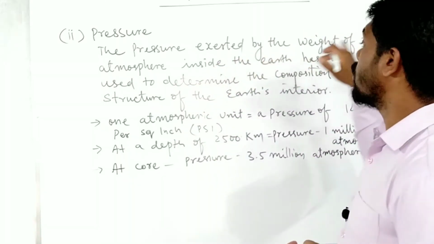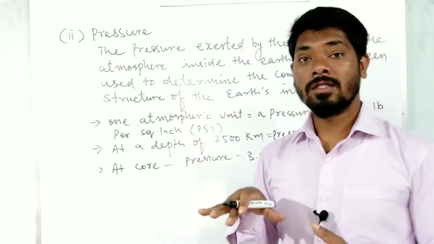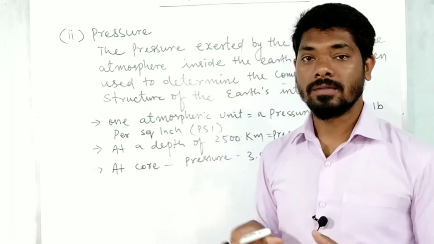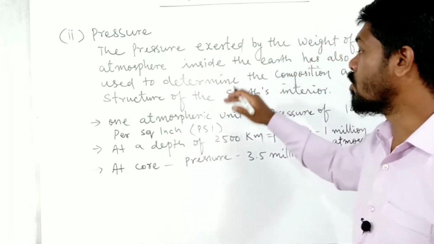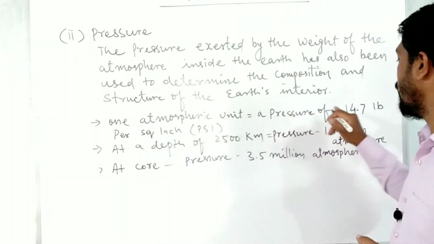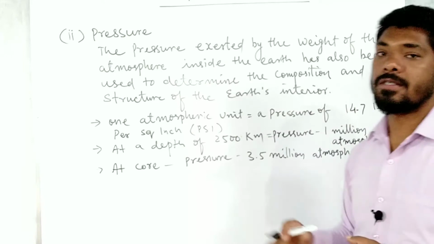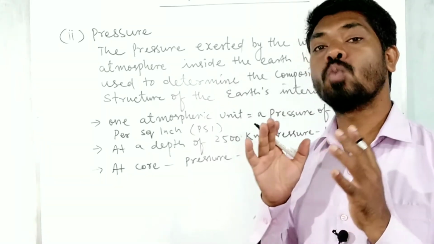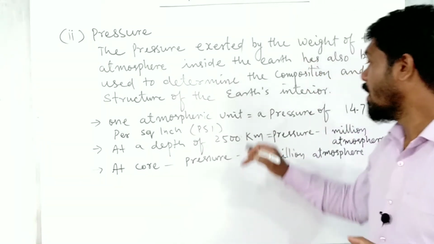The pressure is exerted by the weight of the atmosphere. The earth has more weight because of the presence of the atmosphere. So one atmospheric unit is equal to a pressure of 14.7 psi, right?